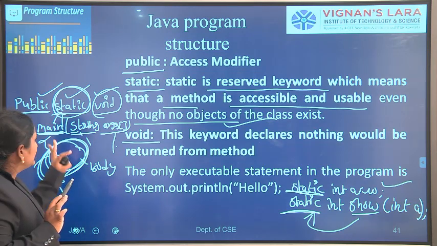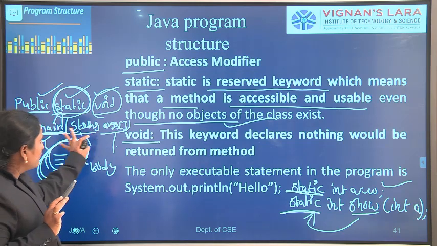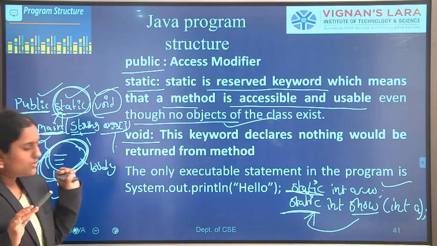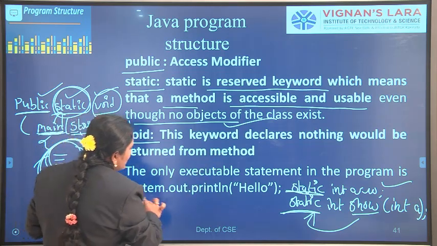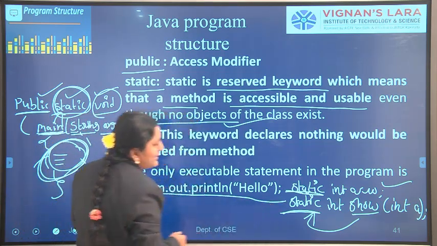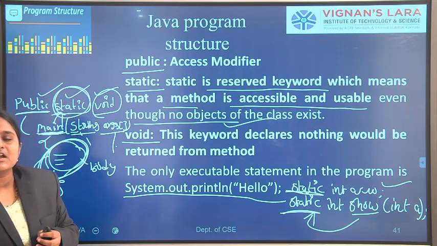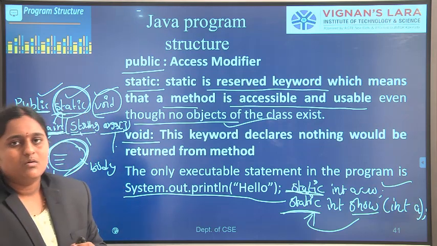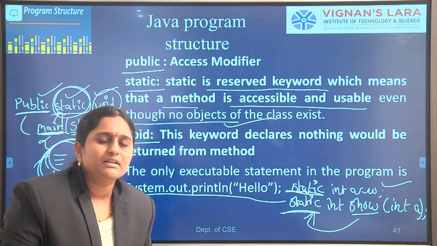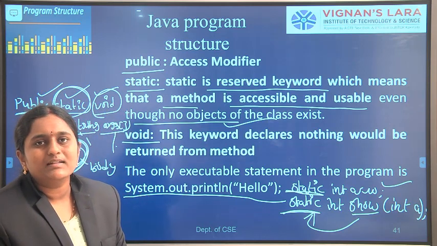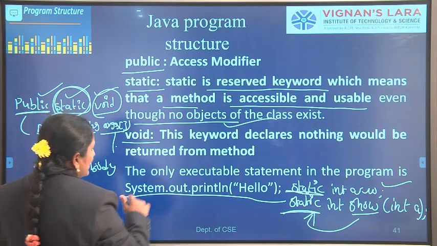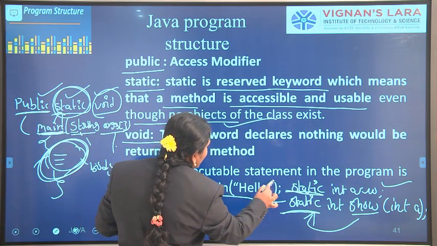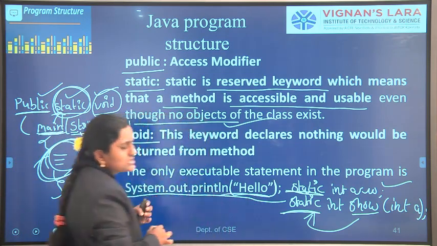Okay, so this means public static void main string of array. In the next statement, the only executable statement in our program is System.out.println hello. It is similar to our printf statement in C programming language. Whatever we write within the printf statement is displayed on the console, and whatever we write in System.out.println is displayed on the console screen.